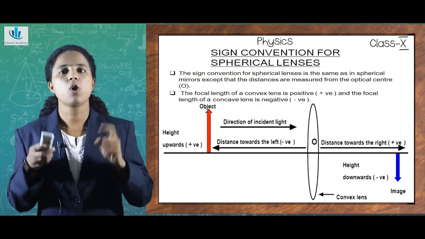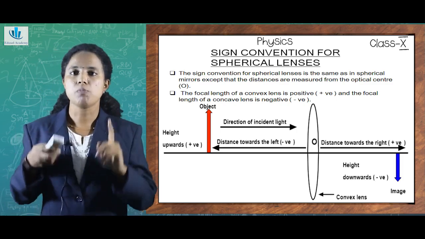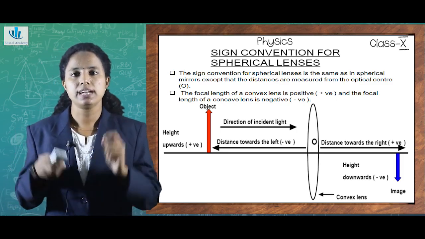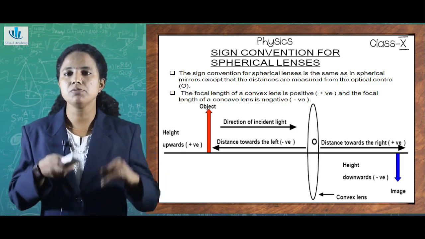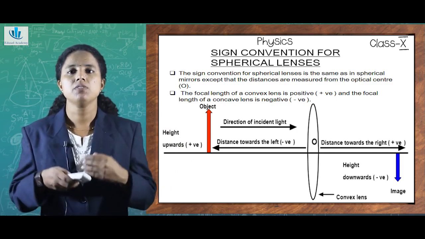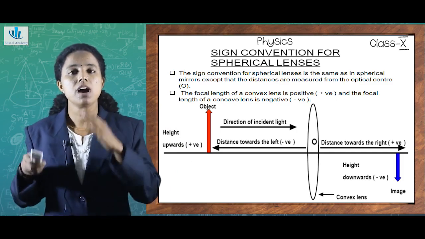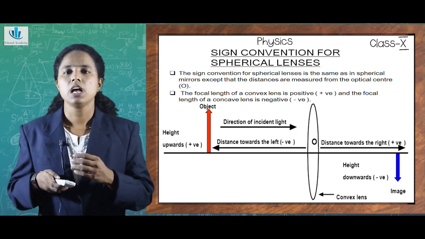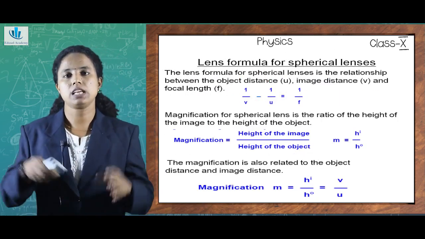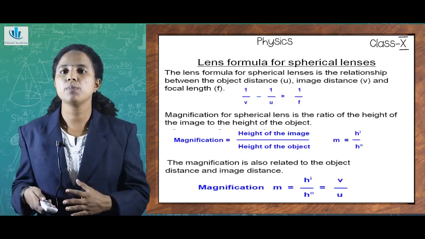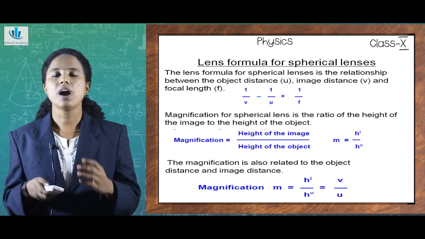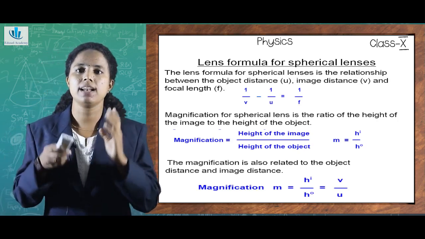And the focal length of a convex lens is always taken to be positive and the focal length of a concave lens is taken to be negative. So, the positive focal length is assigned to the convex lens and the negative focal length is assigned to the concave lens. In order to understand the mirror formula, we had all these matters in case of mirrors. Just like the mirror formula, there is also a lens formula. So, we need to understand the lens formula for spherical lenses.